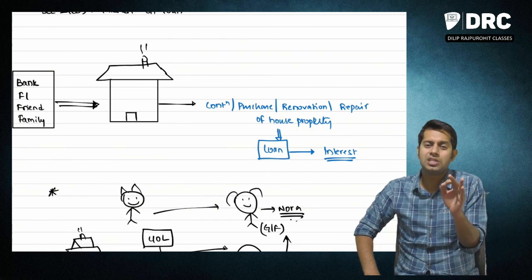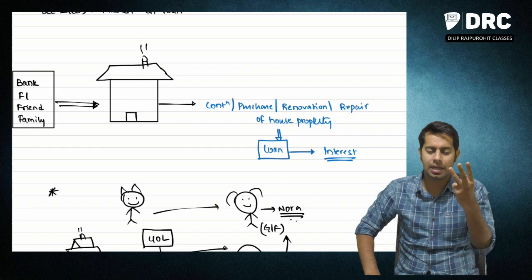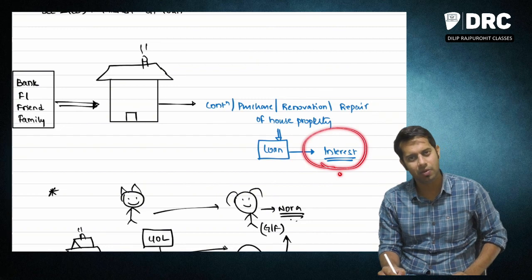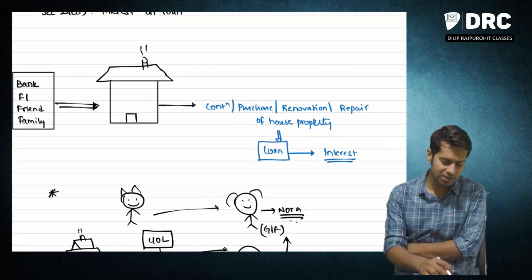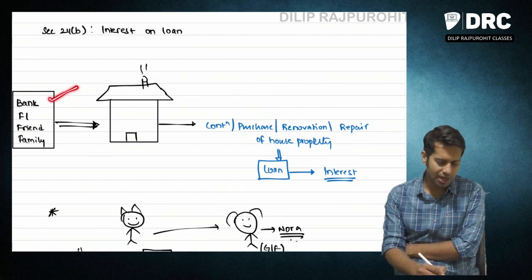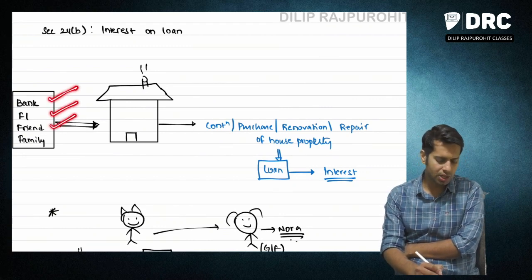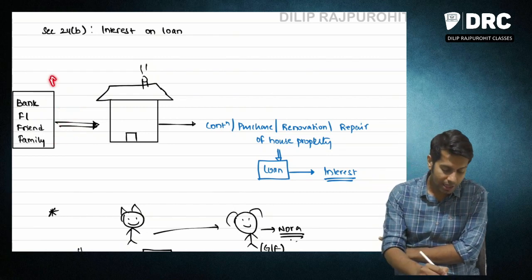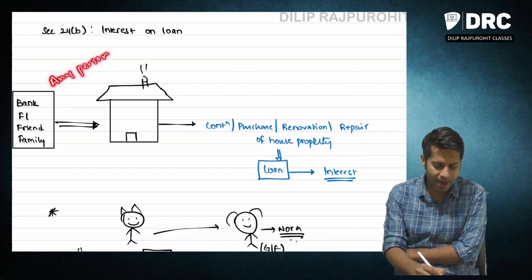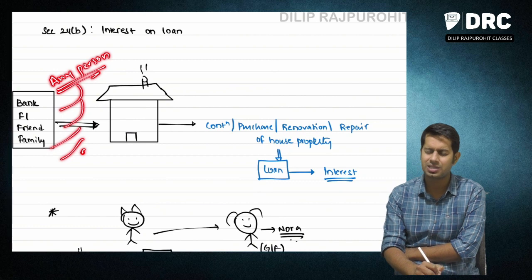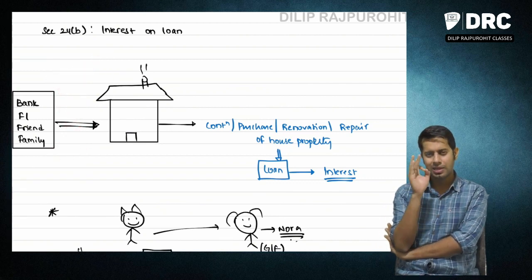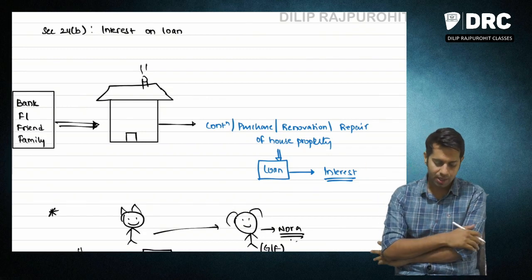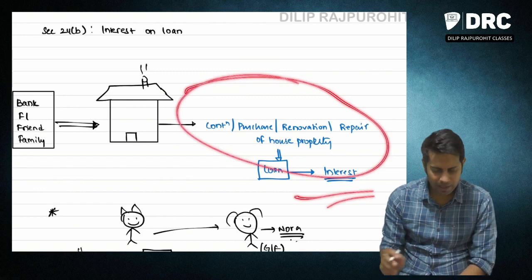But if there is a loan taken by you for construction, purchase, renovation, repairs of the house property, then that interest which you are paying will be allowed as deduction. Sir, from whom should I have taken this loan? The loan can be taken from any person. You can take a loan from a bank or financial institution or friends or family members. Please keep this in mind. What is the crux here? That loan should be taken for construction, purchase, repairs, renovation of house property. In such cases, whatever interest you are paying will be allowed as deduction.